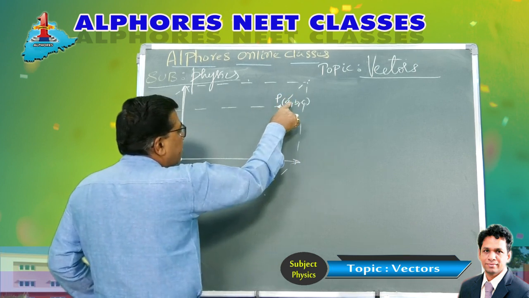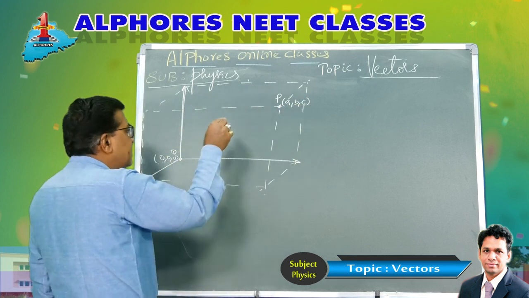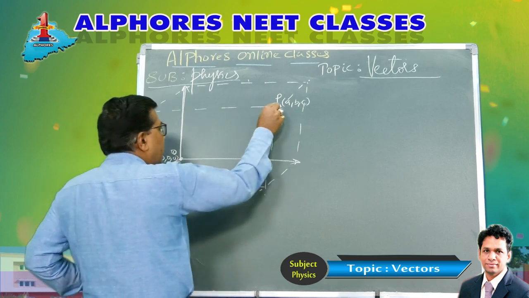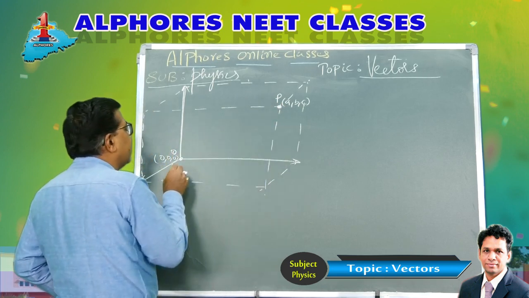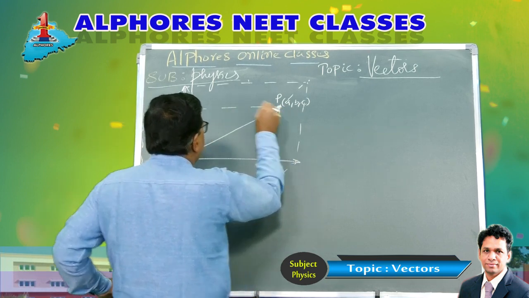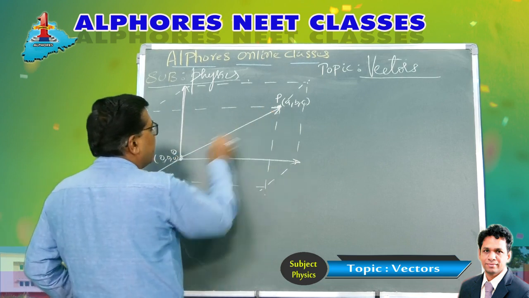A is the x coordinate, B is the y coordinate, C is the z coordinate, right? To denote the position of the point P, the vector which denotes the position of the point P is called the position vector. OP bar is the position vector.